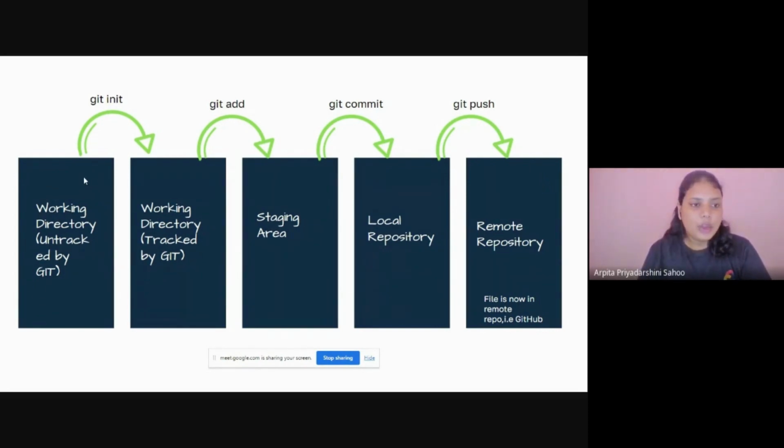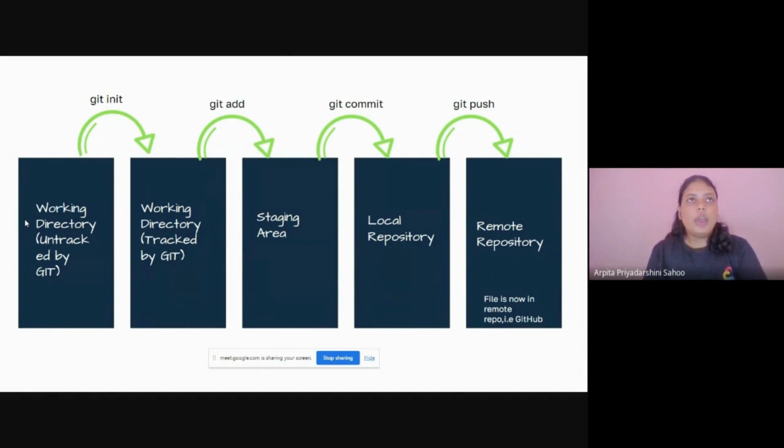So, let me go through it again. These are the top things you can see: git init, git add, git commit, and git push. These are the commands which help us to push our code to the remote repository, that is GitHub.